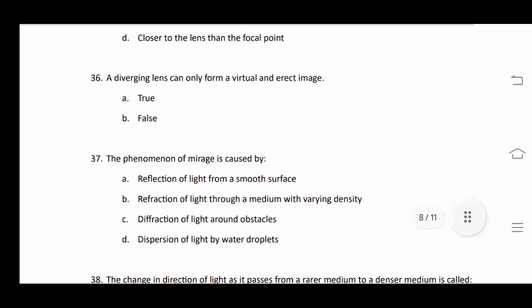Our next question: a diverging lens can only form virtual and erect images. Yes, true. A diverging lens is a concave lens that always forms virtual and erect images.